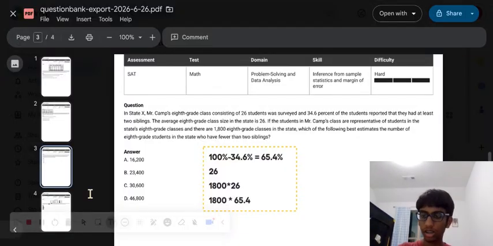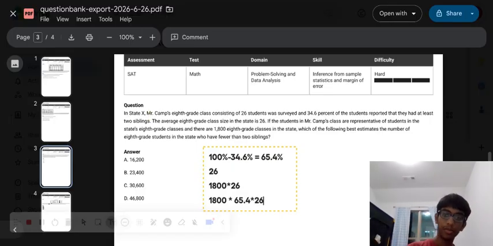But before we do that, remember, this 65.4% is the percent of students that have fewer than two siblings. However, this is in Mr. Camp's 8th grade class. I keep calling him Mr. Clean, but it's Mr. Camp. So what we need to do is multiply this times 26, because that is the number of students in Mr. Camp's 8th grade class.